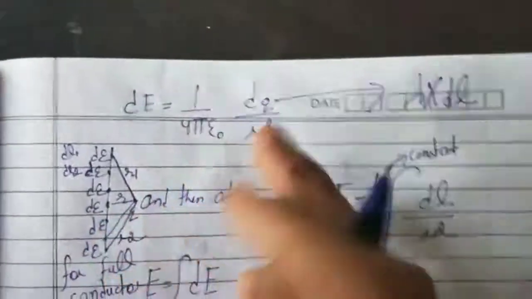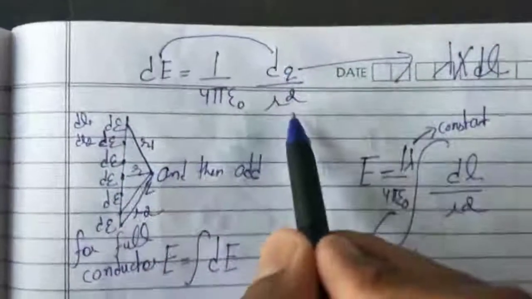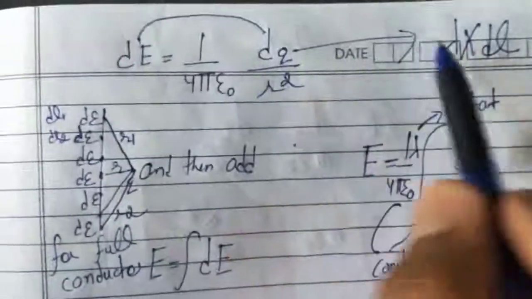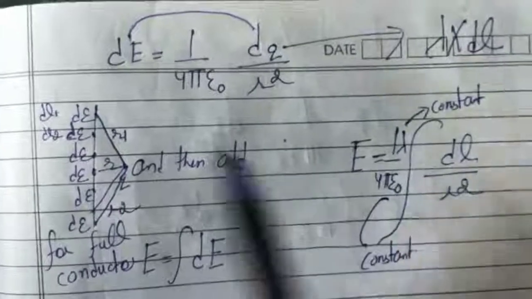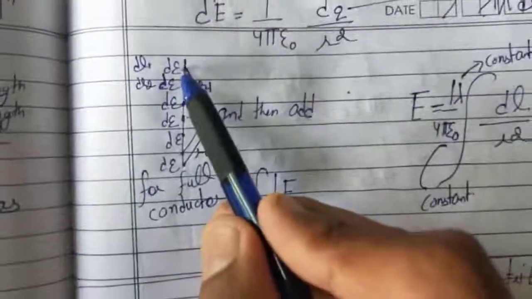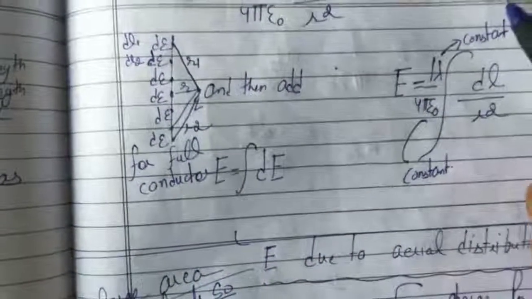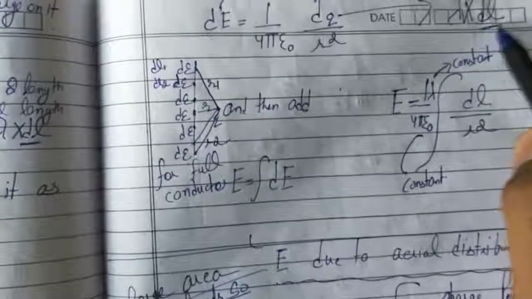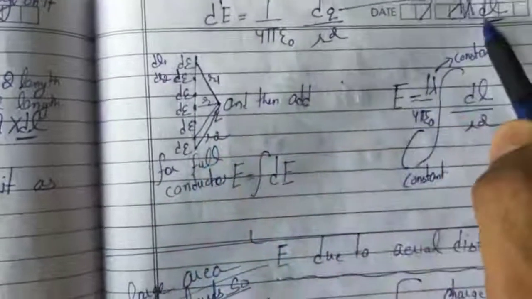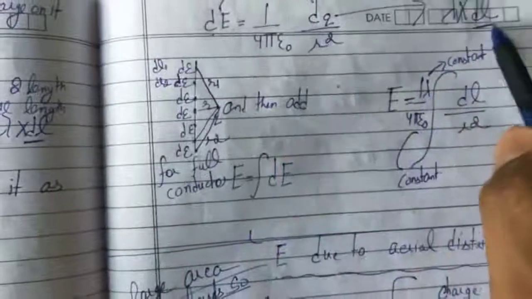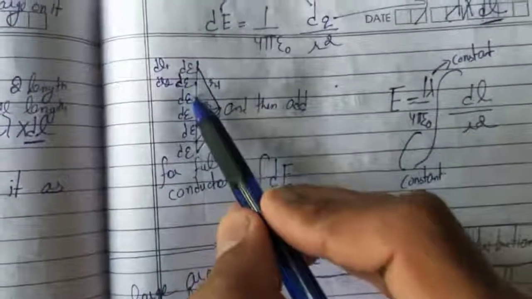So what is the formula of dE? 1/4 pi epsilon naught, dq upon r square. And what is the formula of dq? We have calculated dq is lambda into dl. We will put lambda into dl in place of dq. Then we have so many dE's: dE1, dE2, dE3, dE4, dE5, dE6, dE7, because we have different lengths dl1, dl2, dl3, and for dl1 we get dE1, for dl2 we get dE2, and so on.